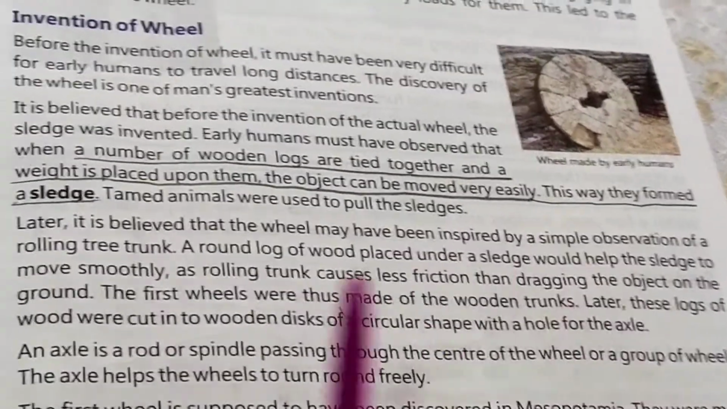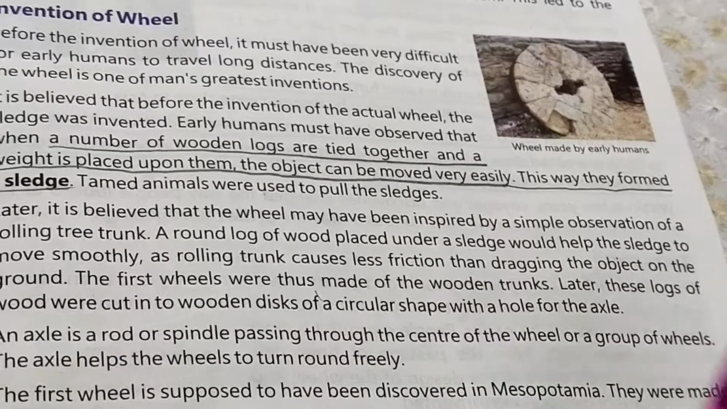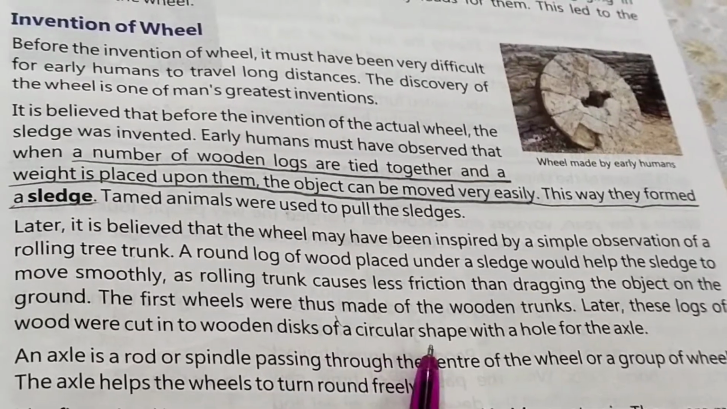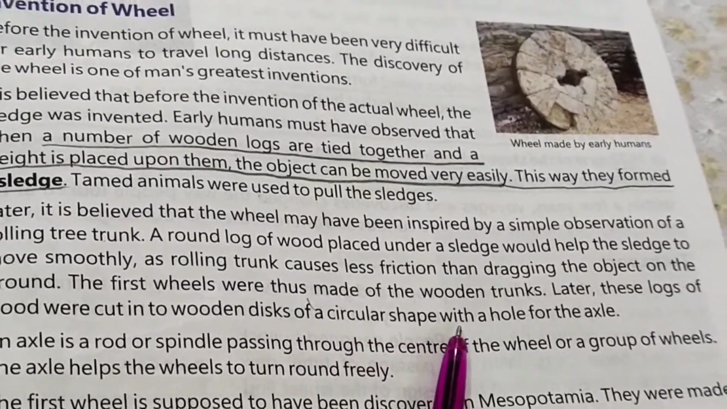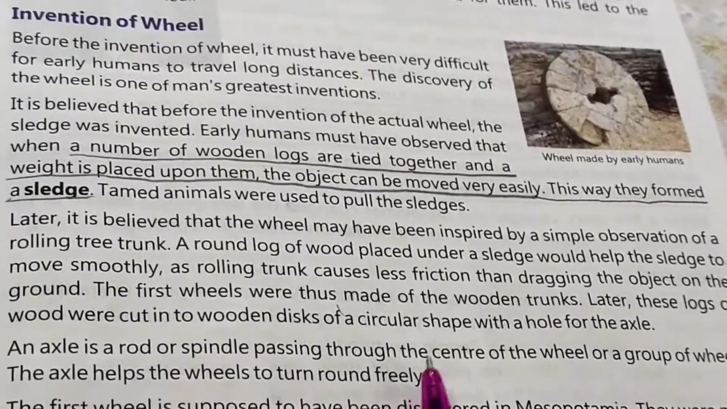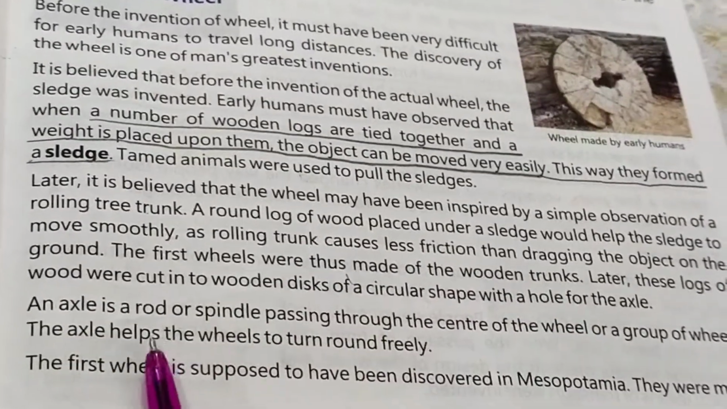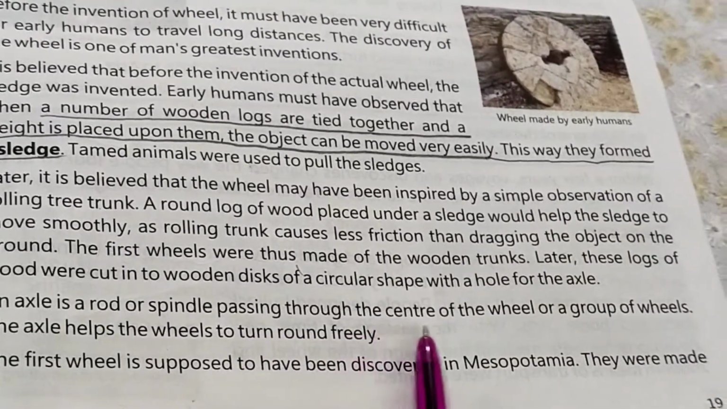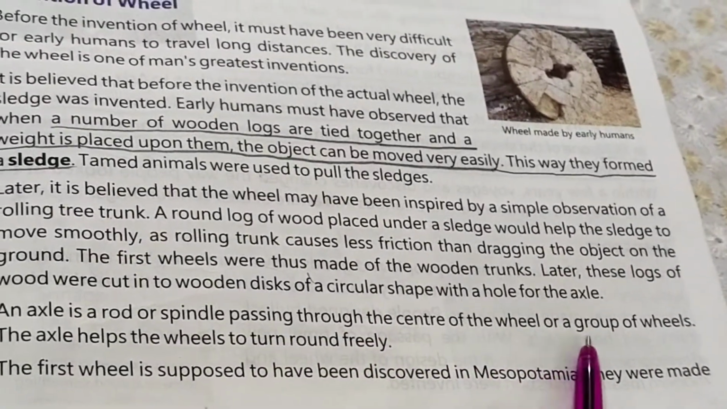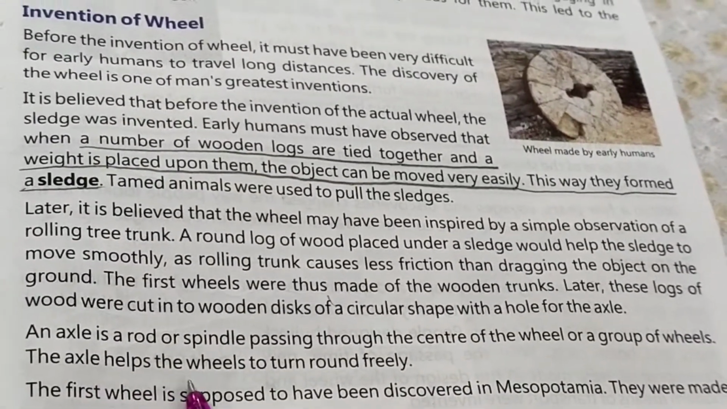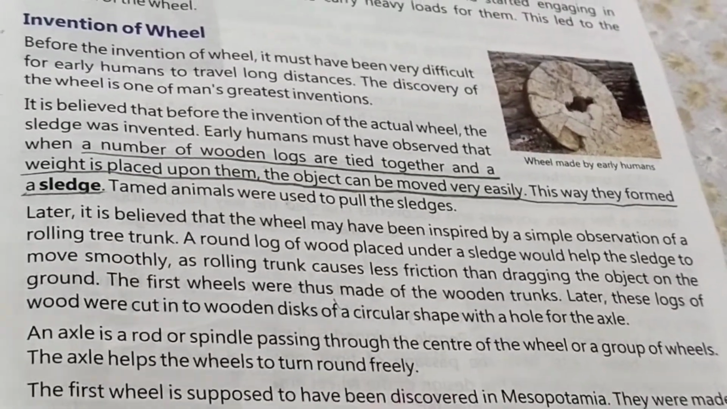Later, these logs of wood were cut into wooden discs of circular shape with a hole for an axle. An axle is a rod or a spindle passing through the center of the wheel or group of wheels. The axle helps the wheel to turn round freely.